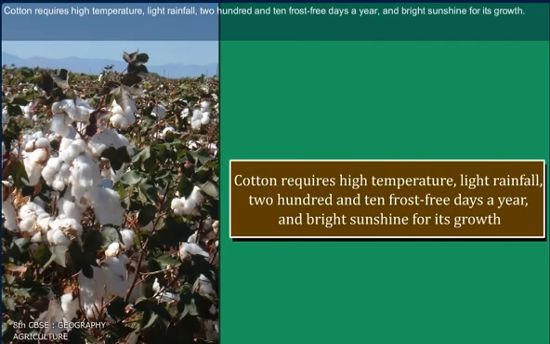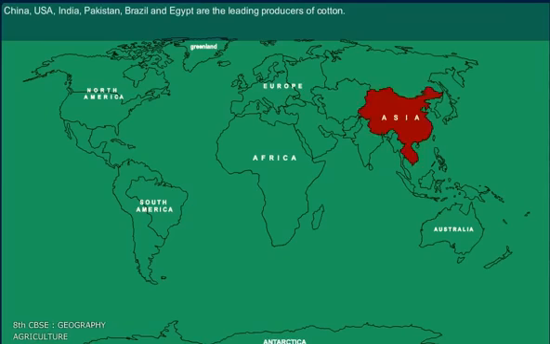Cotton requires high temperature, light rainfall, 210 frost-free days a year, and bright sunshine for its growth. China, USA, India, Pakistan, Brazil, and Egypt are the leading producers of cotton.